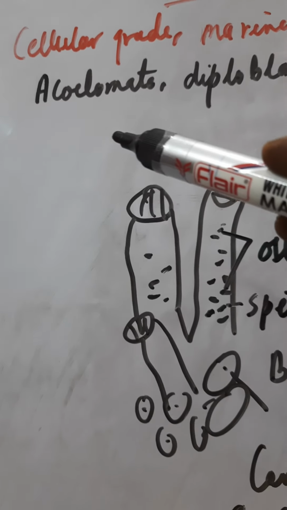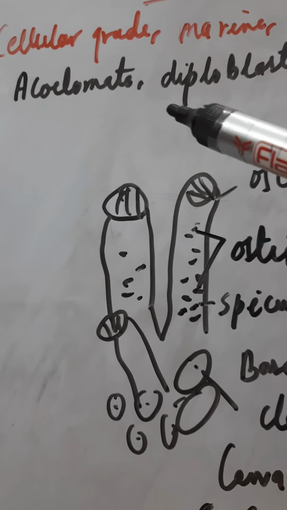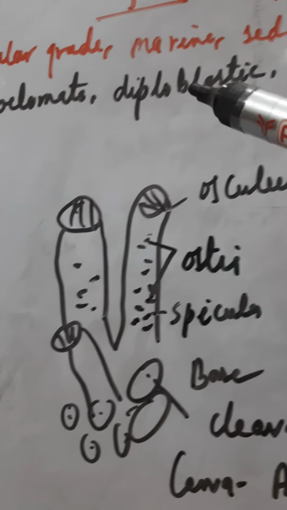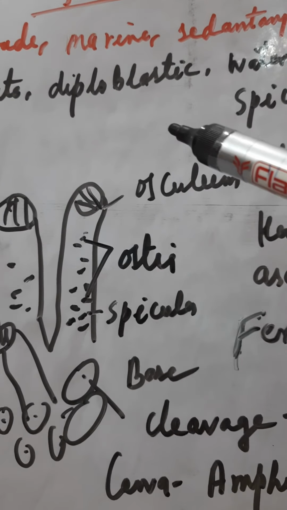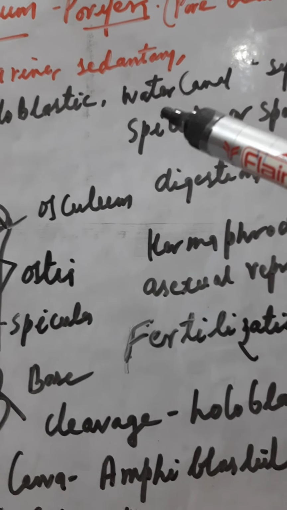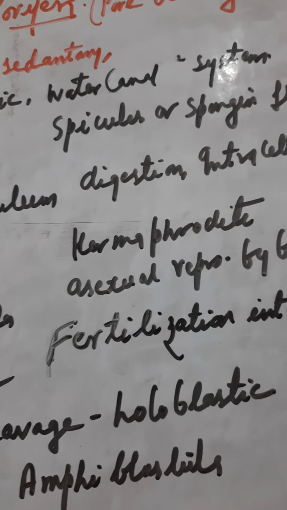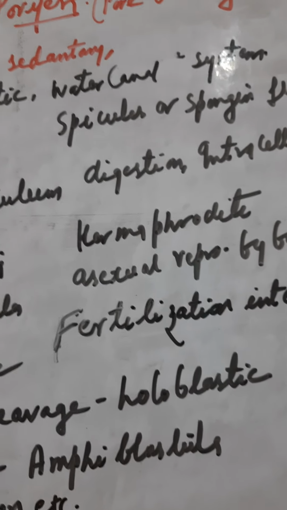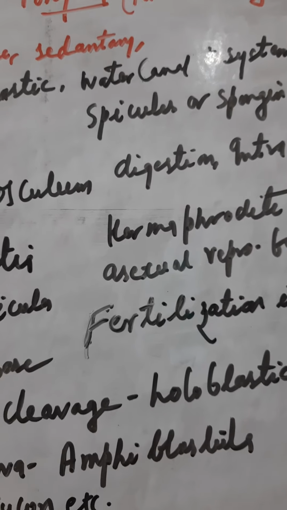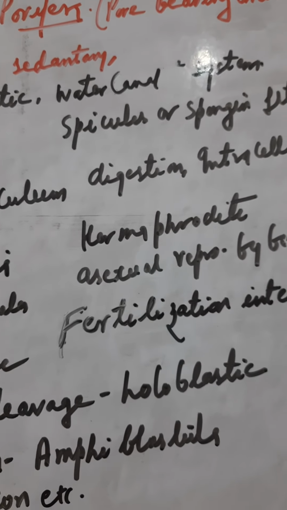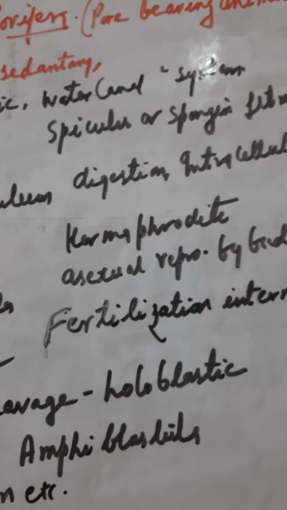Then acoelomate, without the body cavity, that is coelom. Then diploblastic, the body is divided into two layers, ectoderm and endoderm. Then the water canal system is present, and this water canal system is meant for the process of taking food inside the body, that is the ingestion and egestion both.